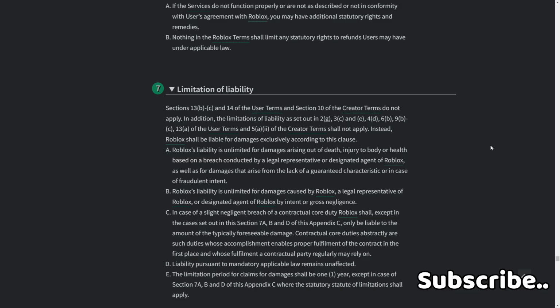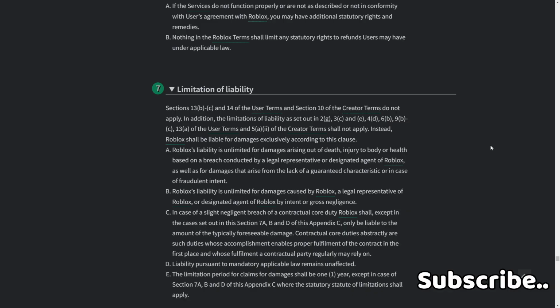7. Limitation of liability. Sections 13b-c and 14 of the user terms and Section 10 of the creator terms do not apply. In addition, limitation of liability clauses in 2G, 3C, and E, 4D, 6B, 9B, C, 13A of the user terms and 5A2 of the creator terms should not be applied.